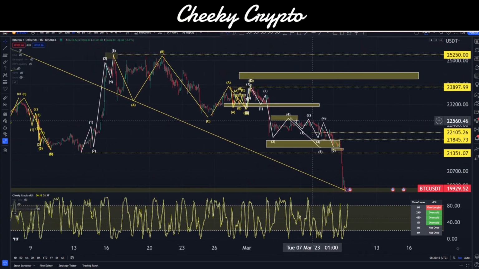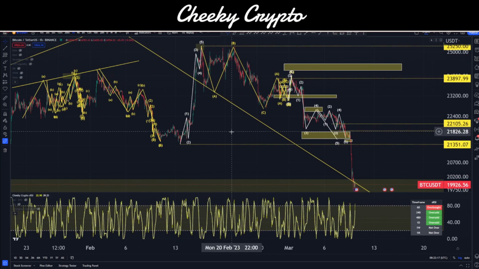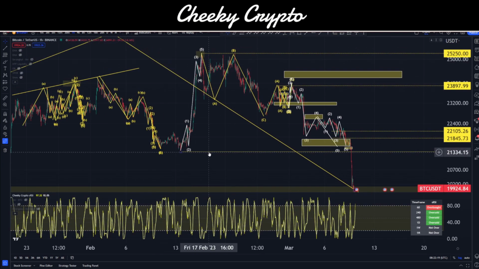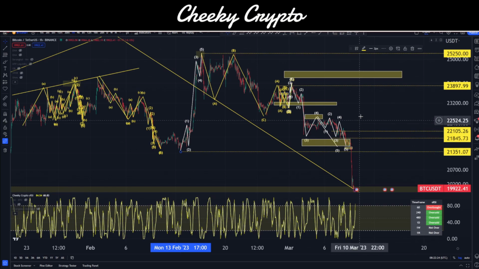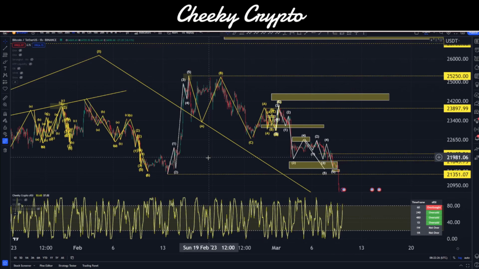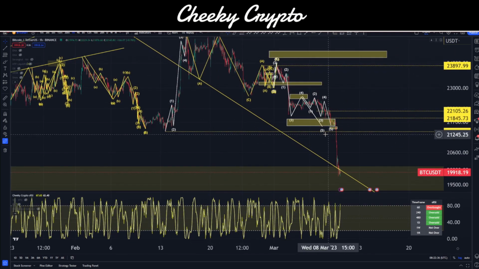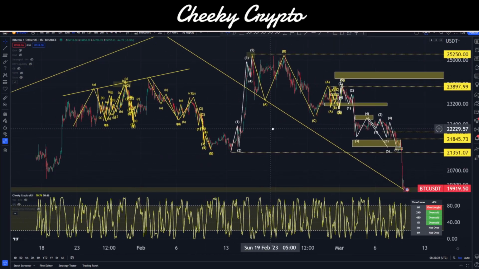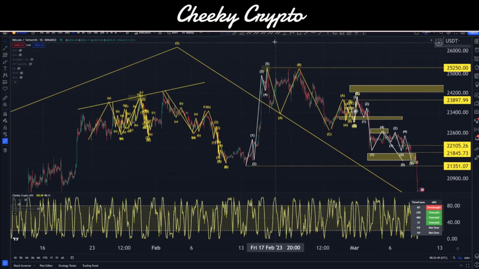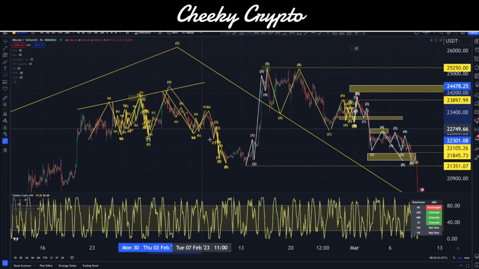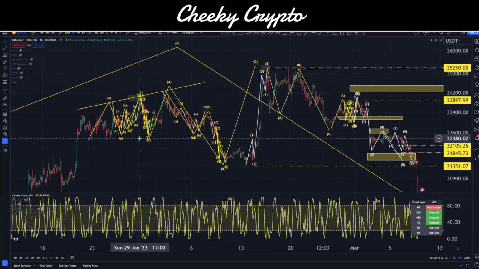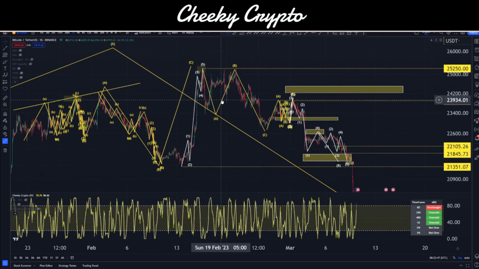Okay, so what I'm going to do is first of all address this 5-wave structure. From a few videos ago, weeks ago maybe, I was saying that we'd have to come down lower than $21,351 to prevent us going up into any further highs because of this 5-wave structure. If you start with 5, you end in 5. What we didn't know was whether this was the end of a structure or the beginning of a structure. We can now confirm, because of this move yesterday, this is an end of structure, which basically means it's an irregular flat correction in my opinion, and it would basically be A here, down here for B, up here for C, irregular flat, and it's done. So we don't have to worry about that.